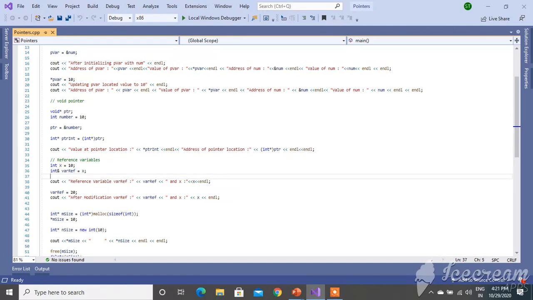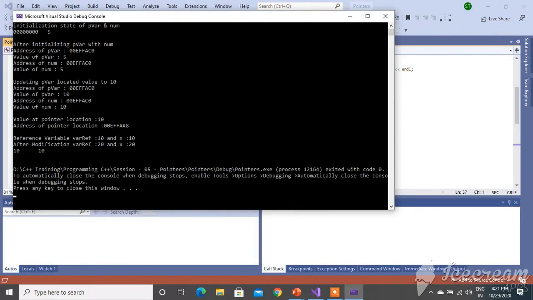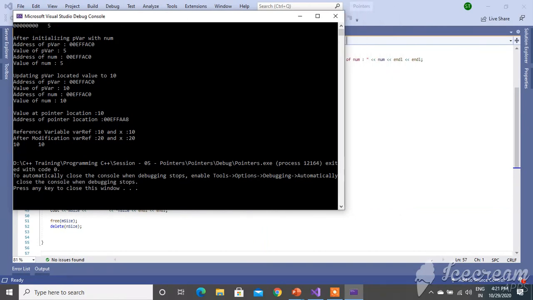I am printing it after modifying the varref value to 20. After that we are going to the malloc and new operators, and then we are printing, and then freeing these particular values. Let us run and see this program, and parallelly let us understand what we have done here.